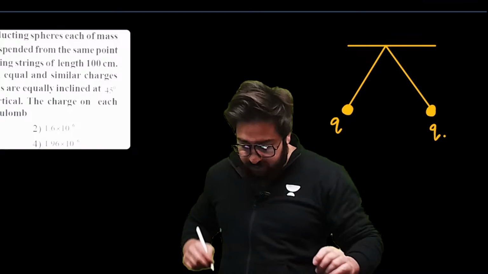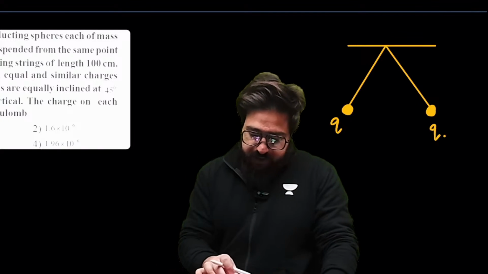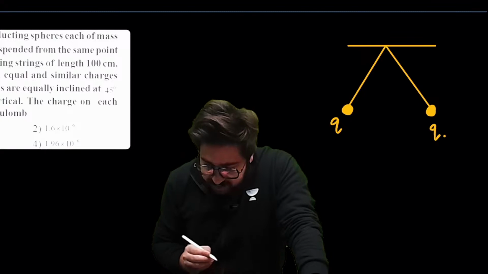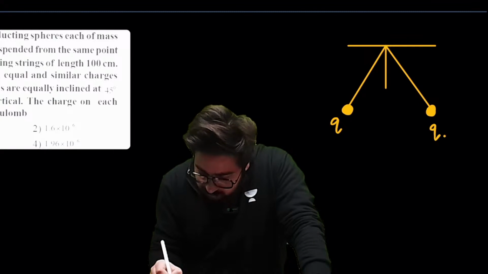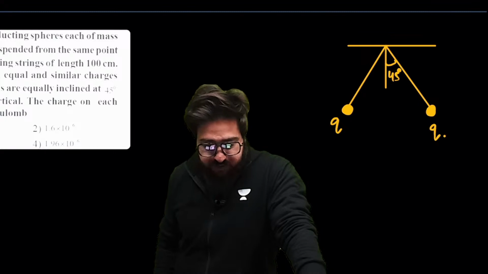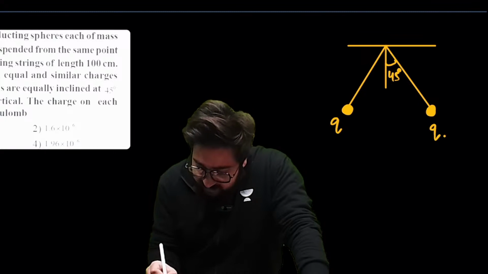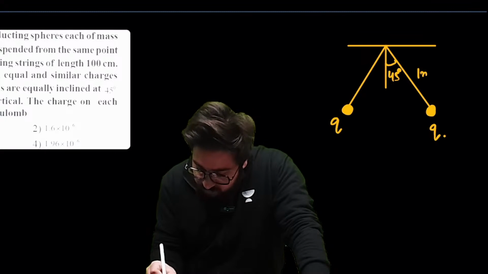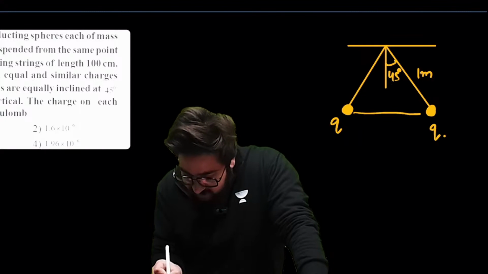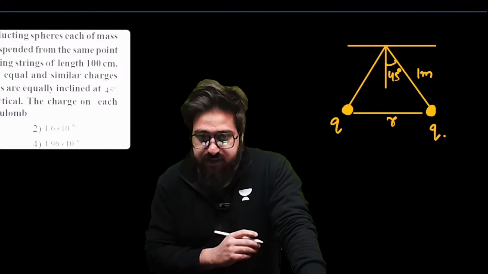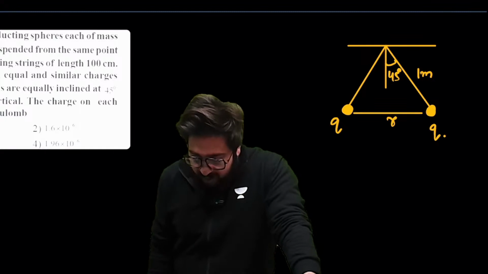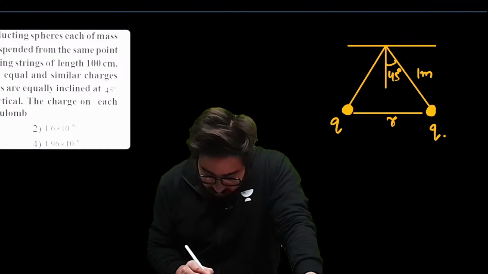Now, my dear people, in this particular case, this angle mentioned over here is 45 degrees, and this length is given as 1 meter. And this is the distance between the two, that is r. Now my dear people, tell me one thing over here.